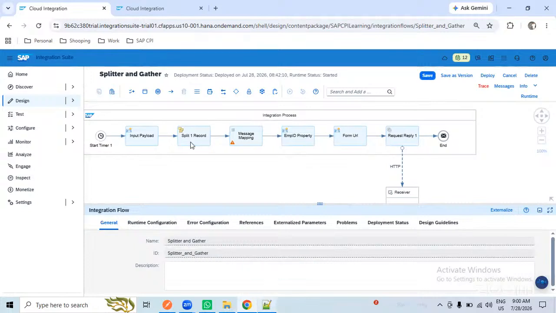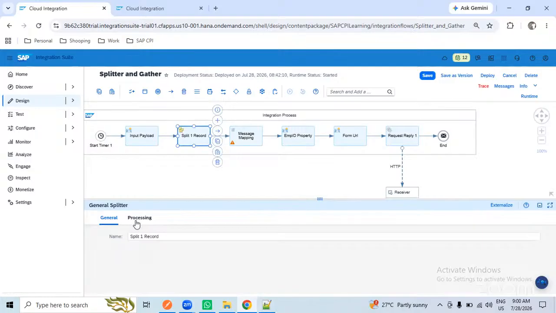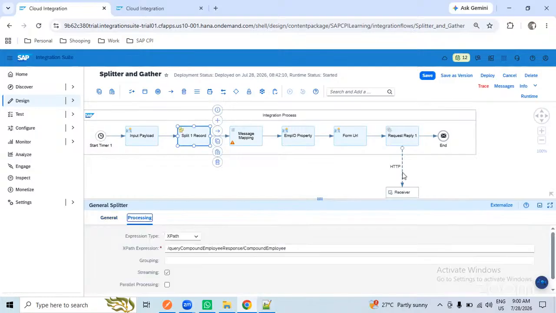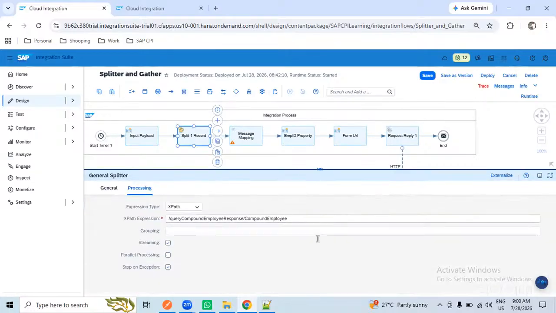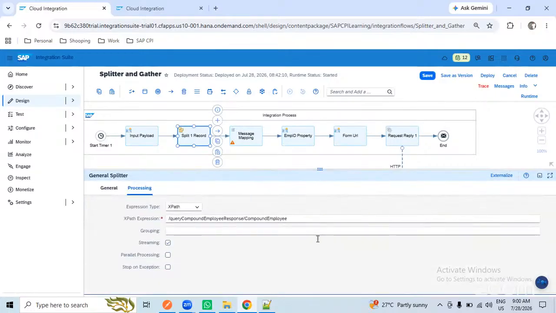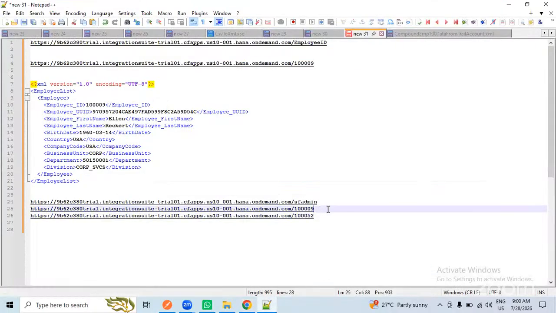Since we are using the splitter with stop on exception, if some issue happens in the interface, it will stop. It won't proceed with the second one. If you remove this one, as per our case, the second employee got an issue. For the second employee, it will send the data, but it won't upsert the data.